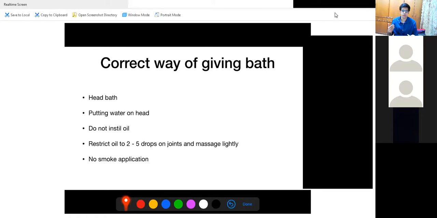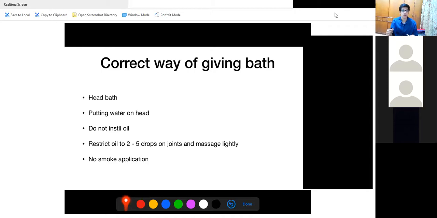Usually, when you pay these people to come and give your child a bath, they want to show that they're doing a job, so they will put everything extra. But who will suffer? The child will suffer. So if you want to give a head bath, you have to do it once or twice a week. And while giving a head bath, a very important suggestion is that once I apply shampoo over the baby's head and I'm putting water, you try to put the baby a little backward. Put the water and let the water fall backward. I repeat, let the water fall backward. Don't let the water flow like that while the child is sitting, because all the water will come onto the nose and again he'll aspirate. So let the water fall backward.